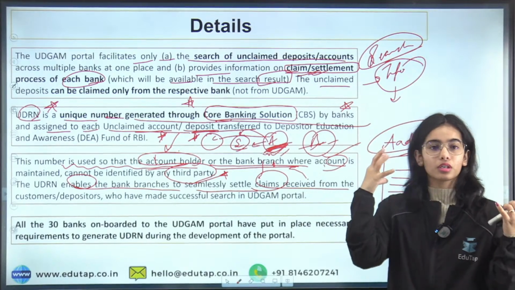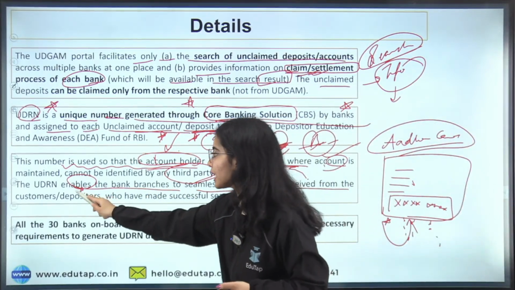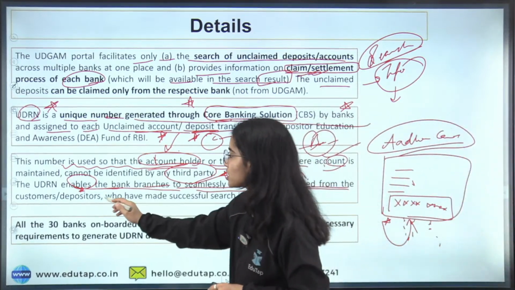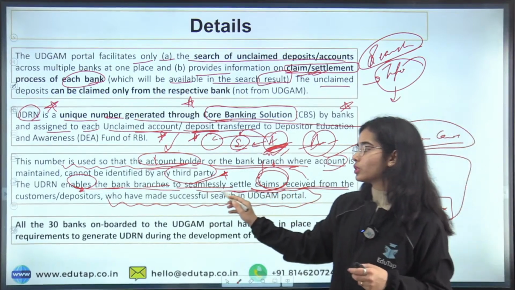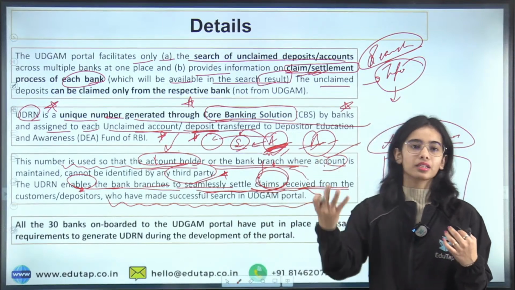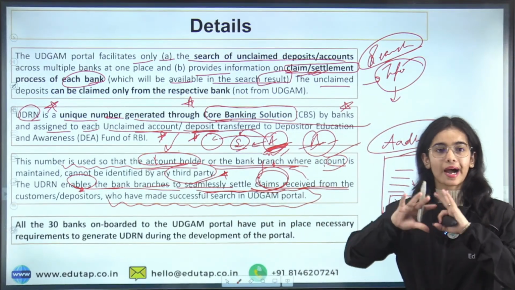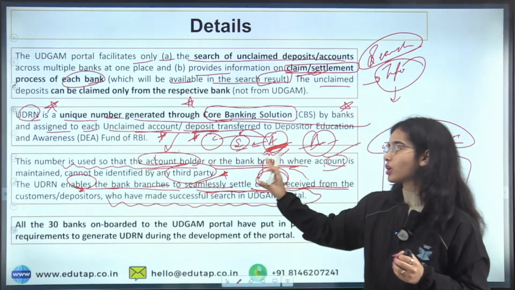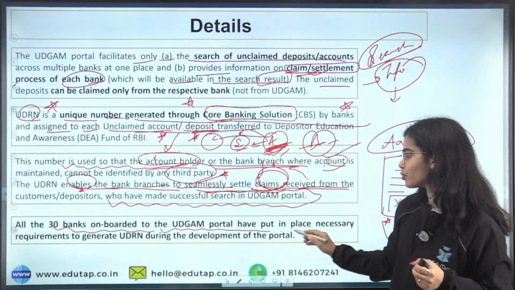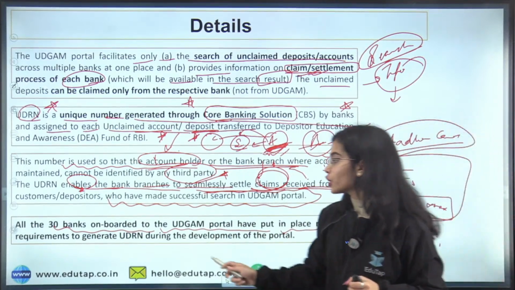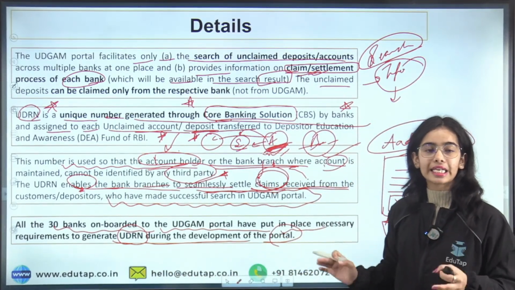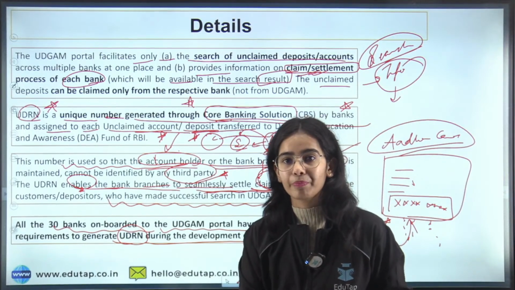So UDRN enables the bank branches to seamlessly settle the claims received from the customers or depositors who have made a successful search in the Udgam portal. So this is the idea, that the UDRN is to safeguard the accounts and to hide the information about the account holders or the bank branches. All the 30 banks onboarded to the Udgam portal have put in place the necessary requirements to generate the UDRN during the development of the portal itself. So this is the basic idea. The UDRN number is present there.